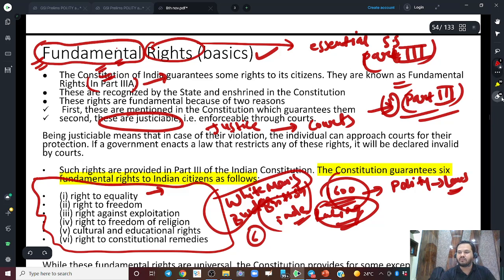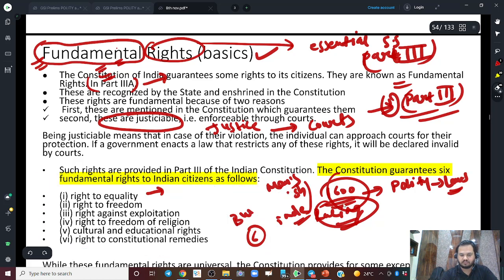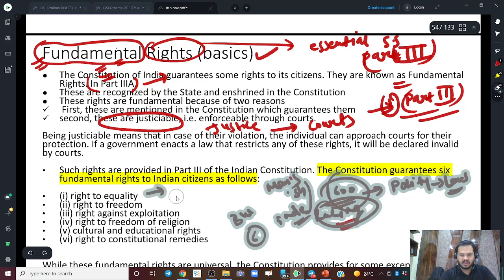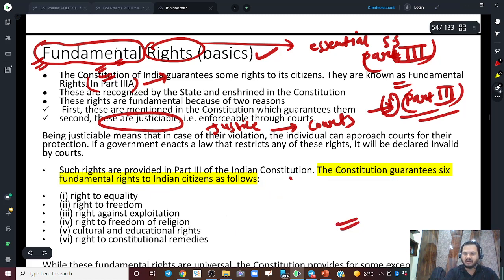So what is right to equality in our country? Right to equality means every citizen in our country is equal. Every citizen is equal in the eyes of law, right? Whether you are the prime minister or anyone, someone who lives in a slum or in a city or in a tower, like the Ambani tower, everybody is equal in the eyes of law. Law doesn't discriminate against anyone. This is right to equality. So it is equality before law.